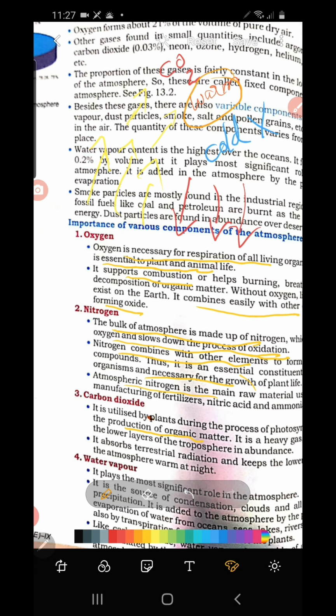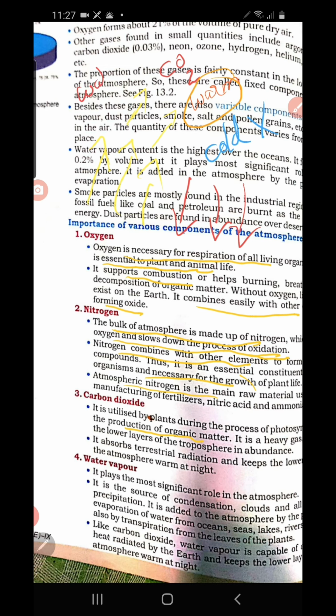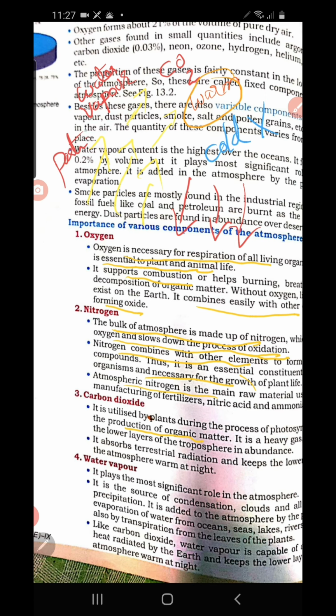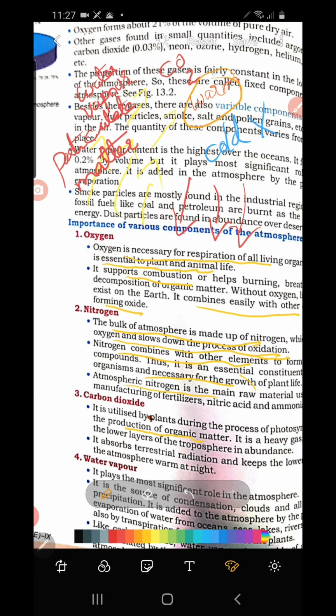Is that clear? Not only carbon dioxide, water vapor is also trapping the heat energy. Then other than water vapor, we discussed particulate matters, which are things like pollen grain, dust particles, smoke, and salt content. All these are trapping the heat energy. But carbon dioxide plays a major role in trapping the heat energy, so that it makes the earth warm. Is it clear? So that is the importance of carbon dioxide.